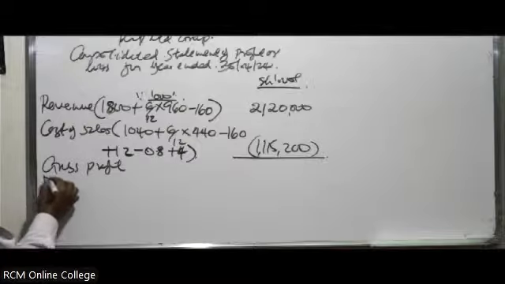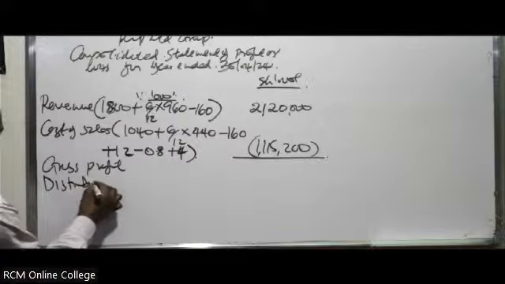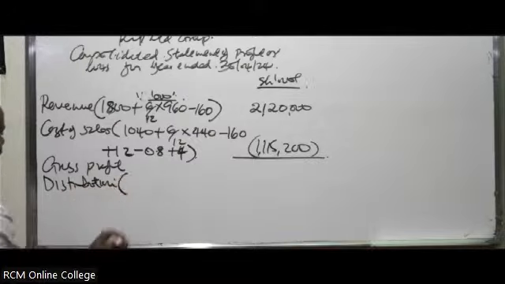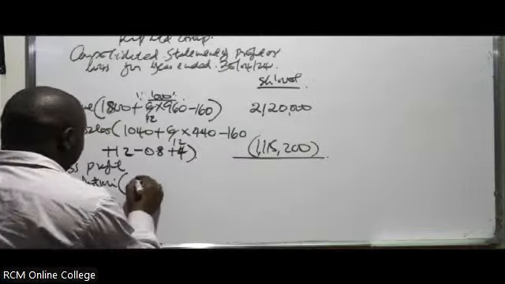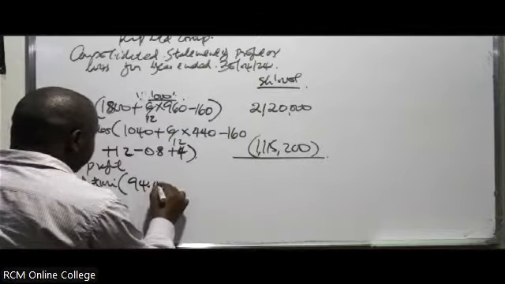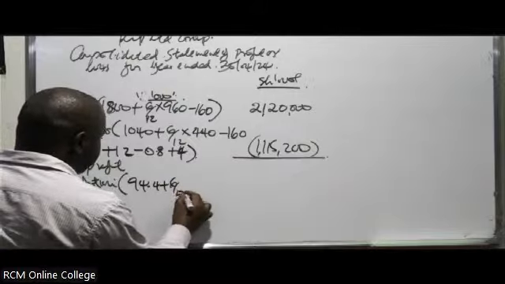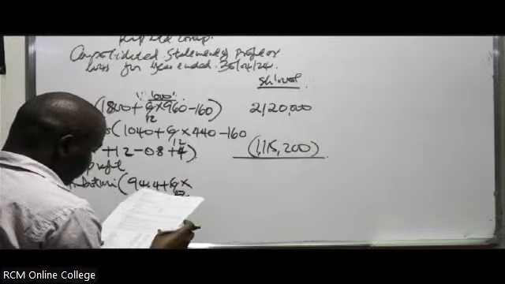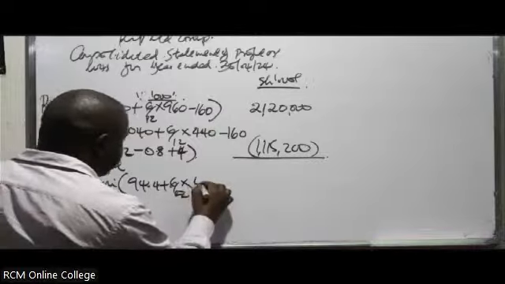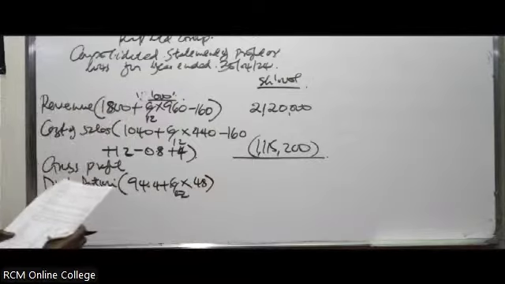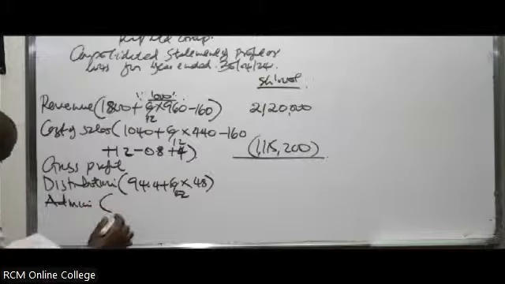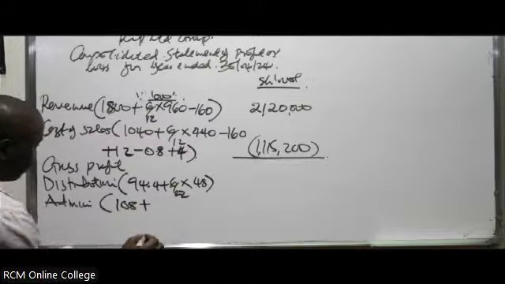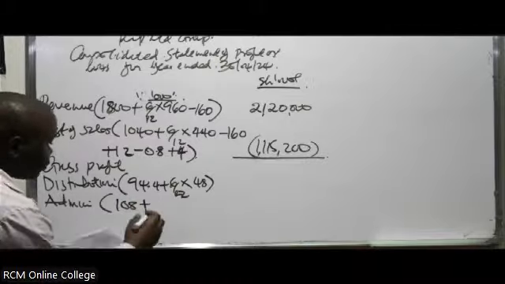These are some of the items that don't have a lot of calculations. These are like free marks. You just adjust them the way they are. So you'll take 94.4 plus 6 out of 12 times 48. Then you go to admin. You just do the same. These ones don't have any other adjustments. You just pick them the way they are, normally free marks.